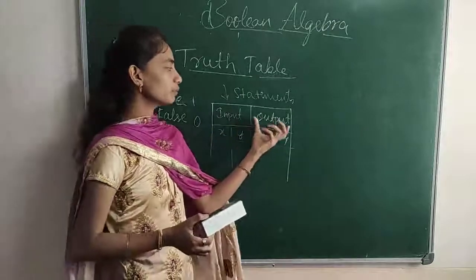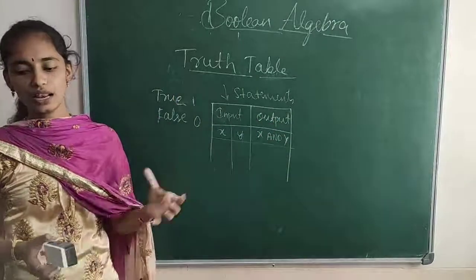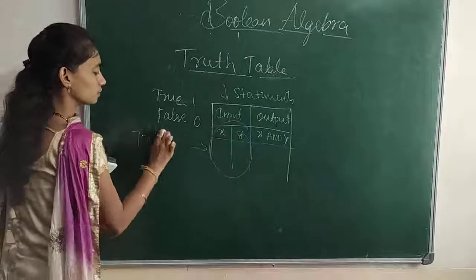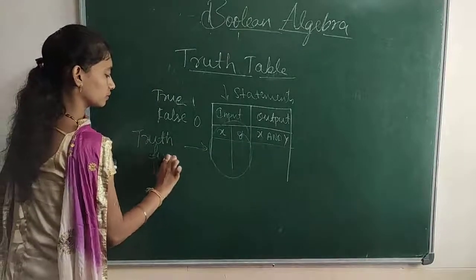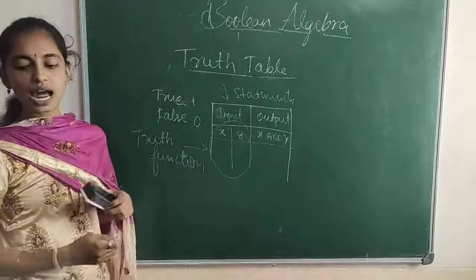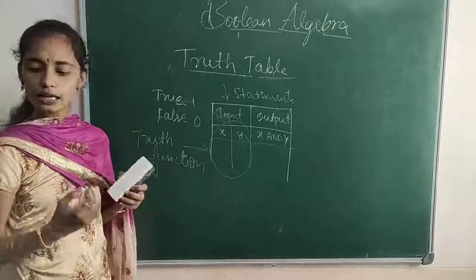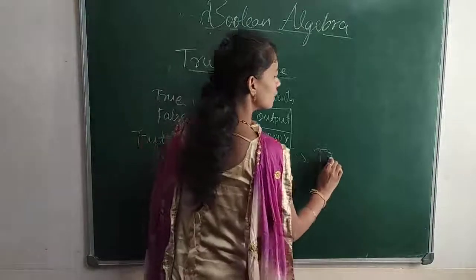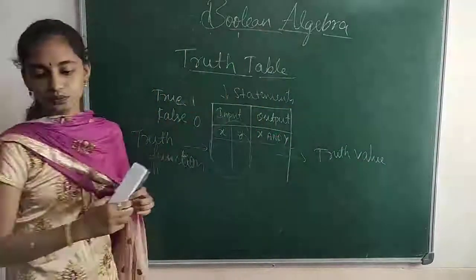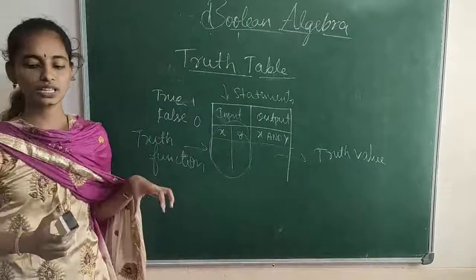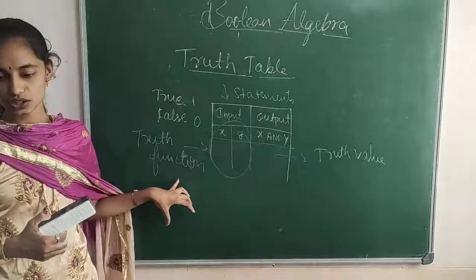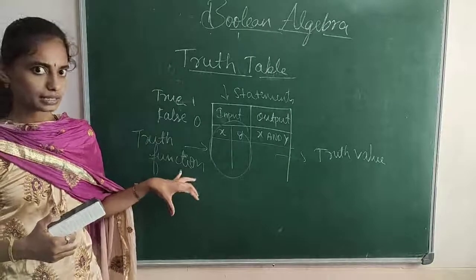These truth table inputs we call the truth function. This we call a truth function, and the resultant, which may be true or false, we call the truth value. The sentence in which we determine whether it is true or false, we call a truth function, or we can say logical statements.